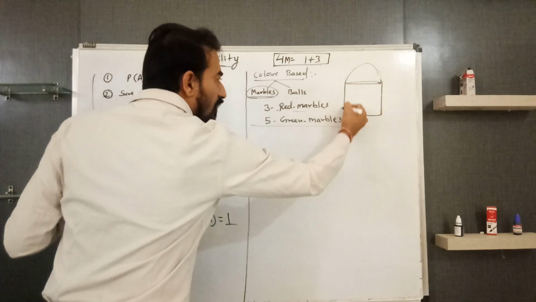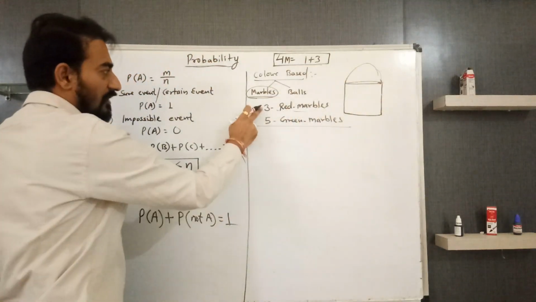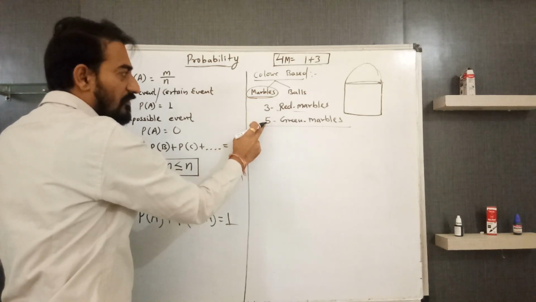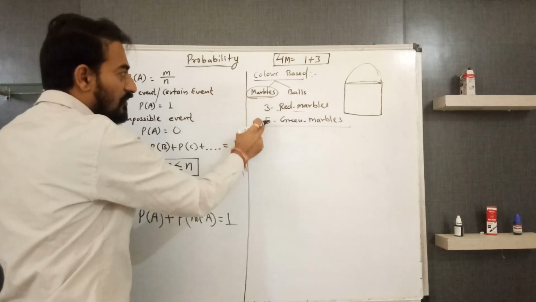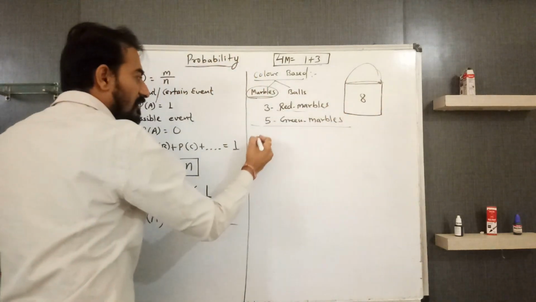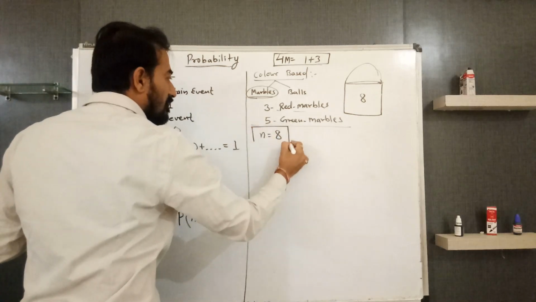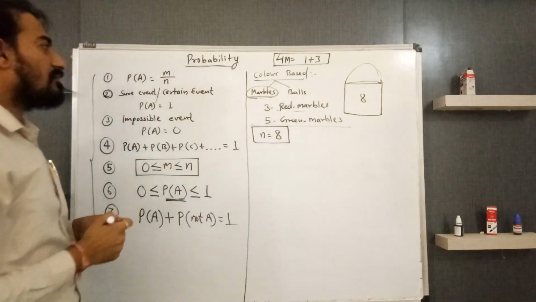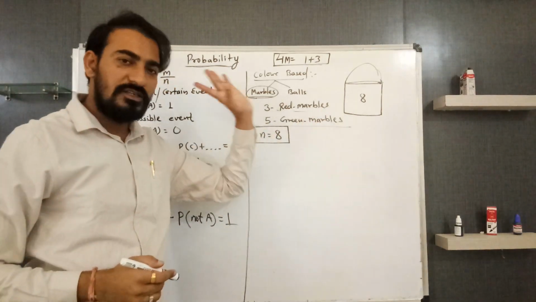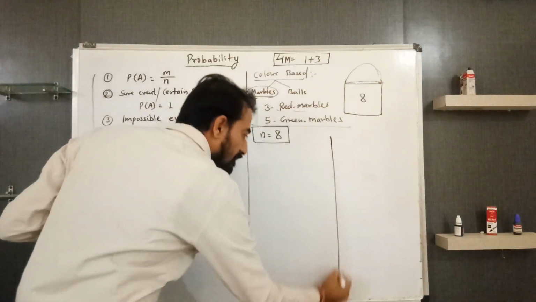How many marbles are there in this bag? 3 red marbles and 5 green marbles. So the total number of marbles is 8. That is N. Now you have to define the desired event.